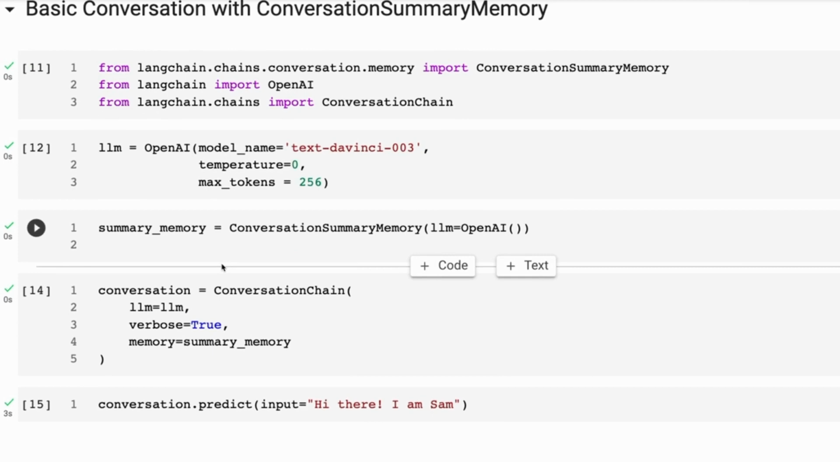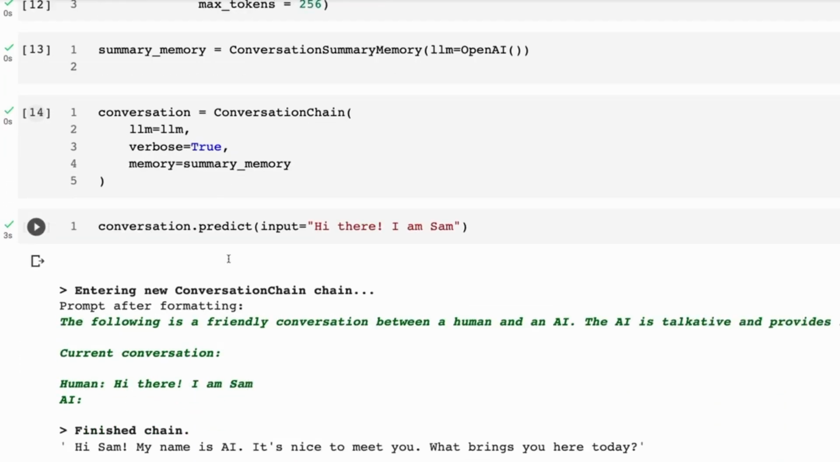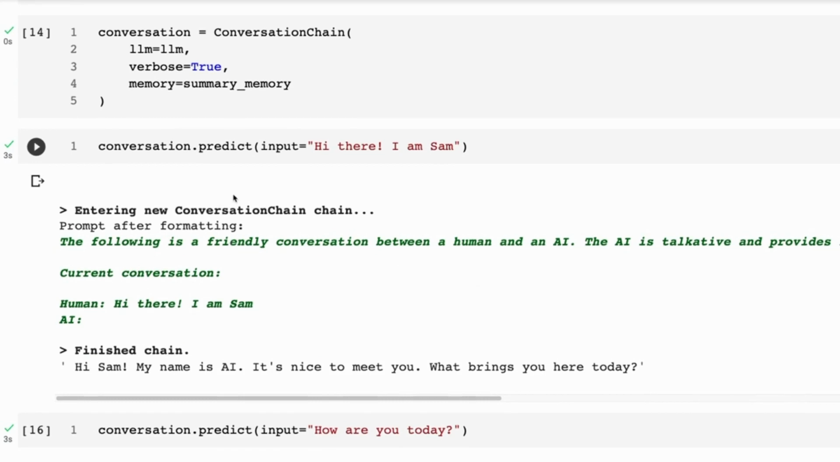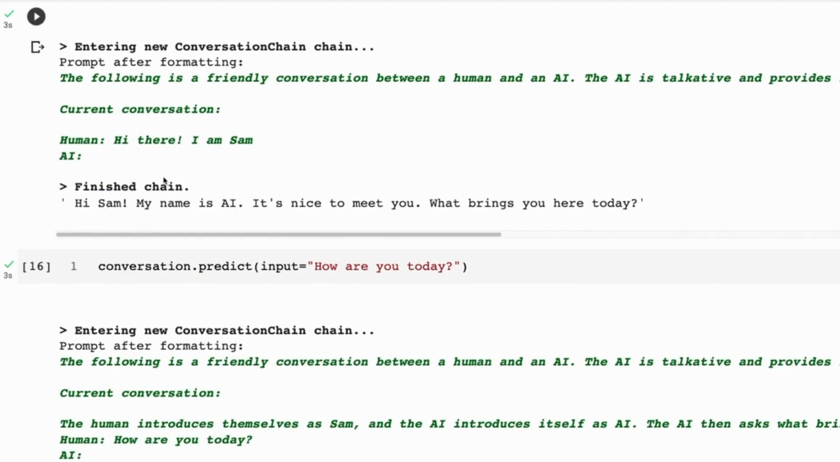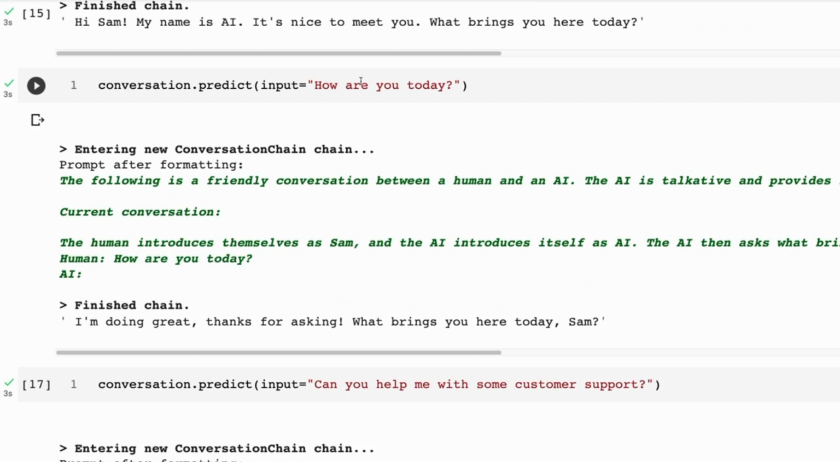So the difference now is rather than passing everything that I say and the bot says back and forth into the actual prompt, it's now going to actually do a summary of that. So you can see at the start, we will get something like this. "Okay, hi there, I'm Sam," right? Its response, "Hi Sam, my name is AI. It's nice to meet you. What brings you here today?" I say, "How are you today?"